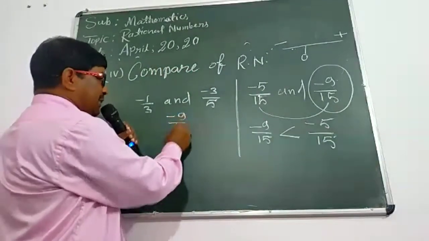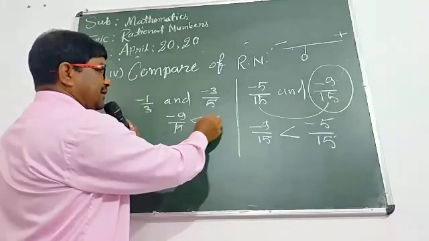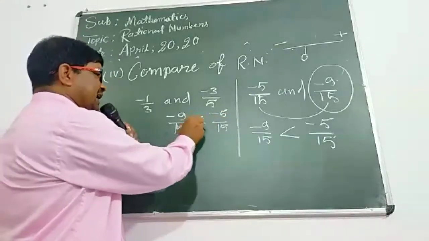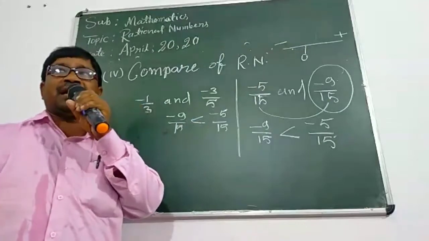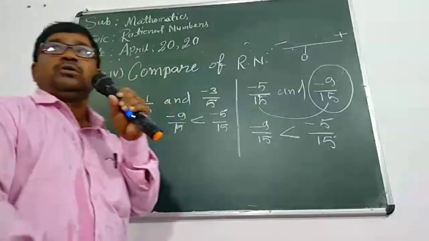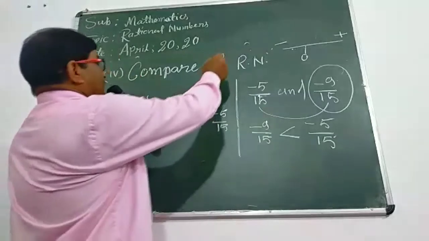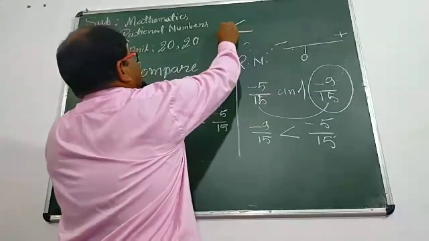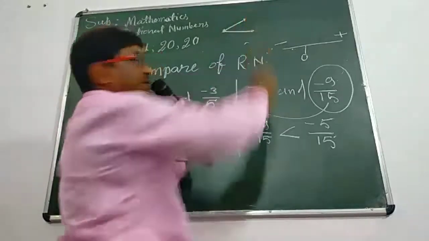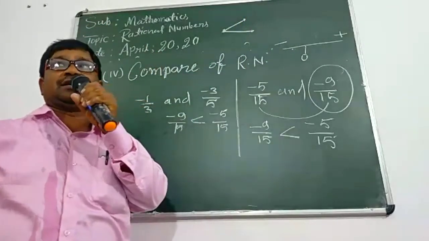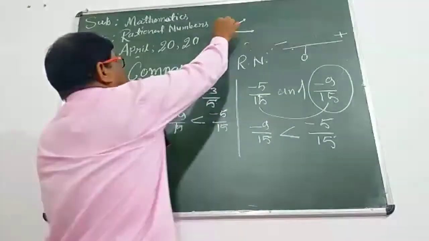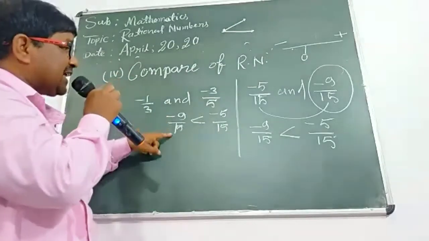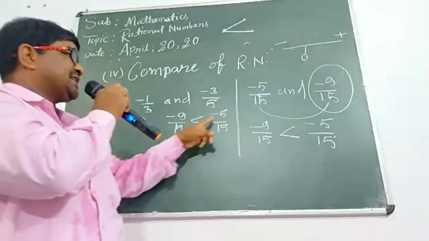Minus 9 upon 15 is less than minus 5 upon 15. Less than, what do you mean by less than? Spread the legs, make the beak. Mind the word. That is called the beak, that is called the leg. Where the leg is, that side is larger. Where the beak is, that side is smaller. You should mind it. So, minus 9 upon 15 is less than minus 5 upon 15.